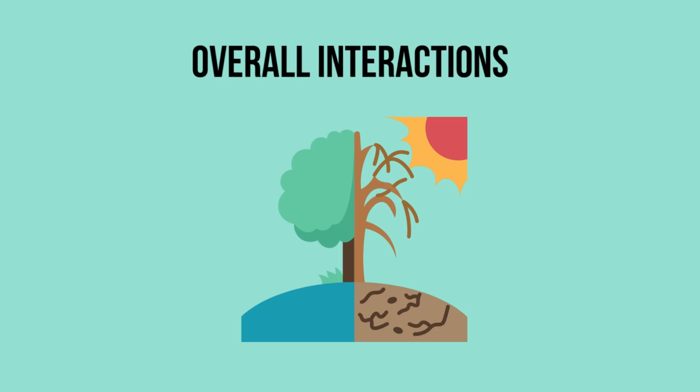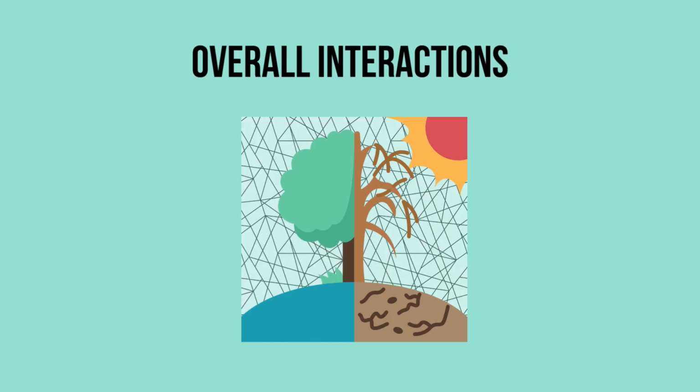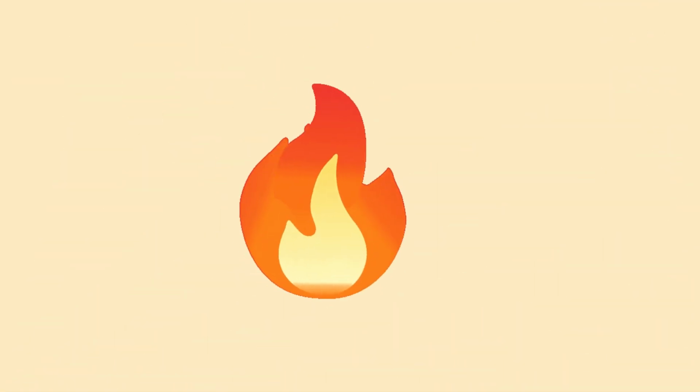Overall interactions. The interplay between these threats creates a complex web of cause and effect, which can accelerate forest loss and degradation. Climate change can worsen invasive species outbreaks and increase the frequency and severity of wildfires. Fires can make forests more vulnerable to invasion by altering their structure and composition.